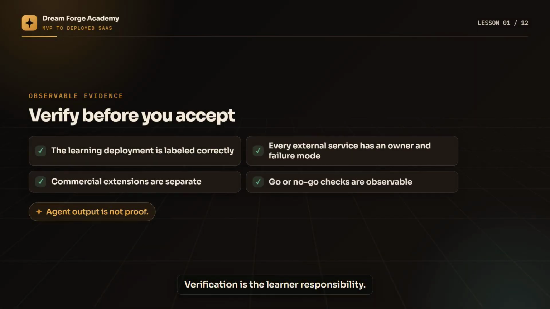Verification is the learner responsibility. Confirm these observable results. The learning deployment is labeled correctly. Every external service has an owner and failure mode. Commercial extensions are separate. Go or no-go checks are observable. Also preserve this safety boundary. Do not process real financial or customer data until the production contract security and recovery gates pass. If one check fails, repair the smallest responsible layer and run the check again.